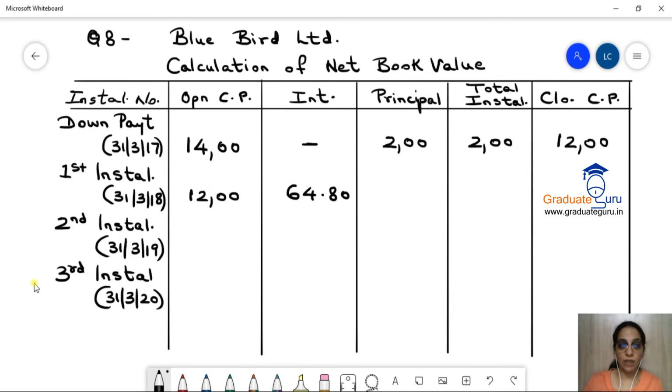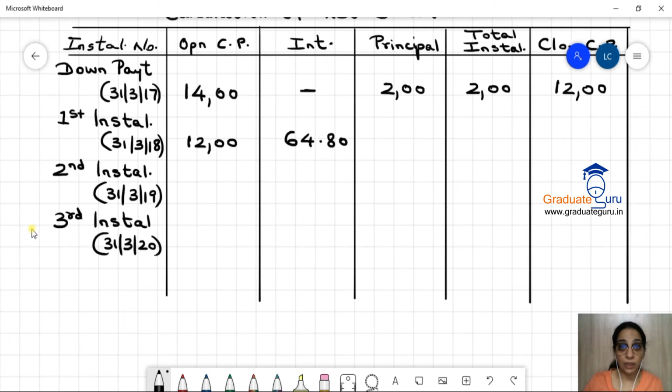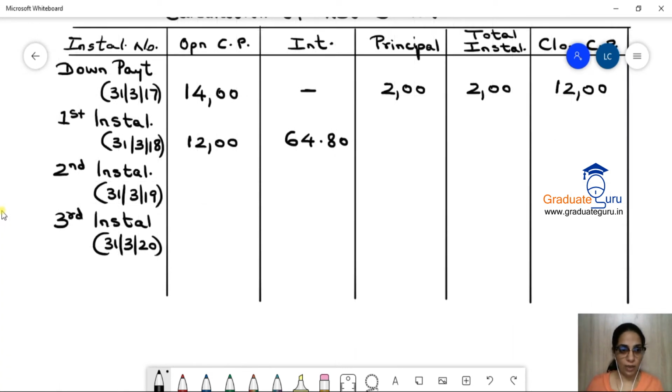There are 5 installments which we have to pay after the down payment. So I'll write fourth installment, 31st March 21, and we will have fifth installment on 31st March 22.